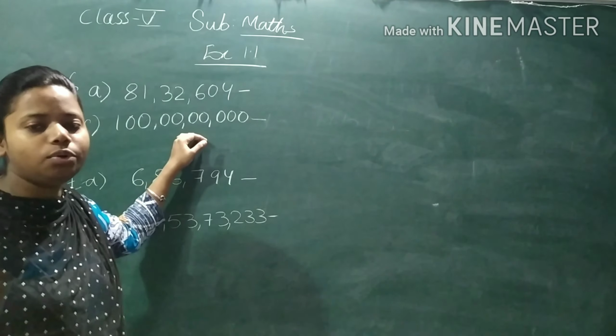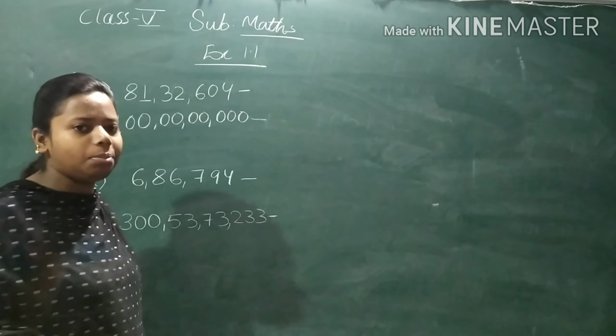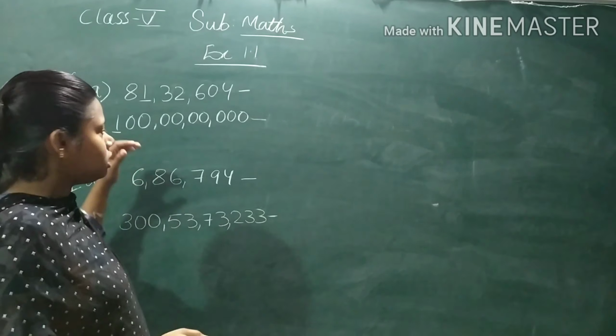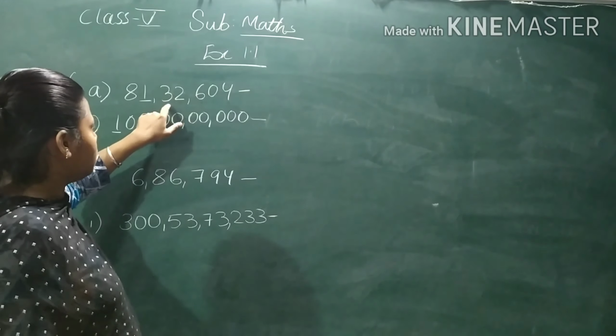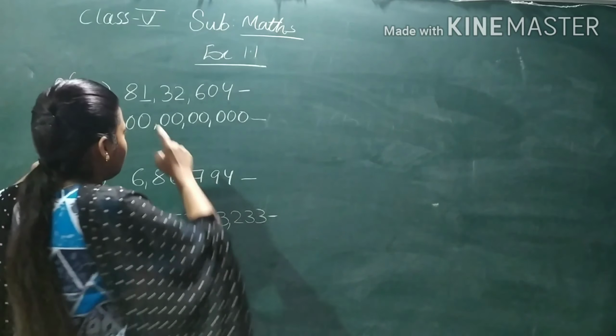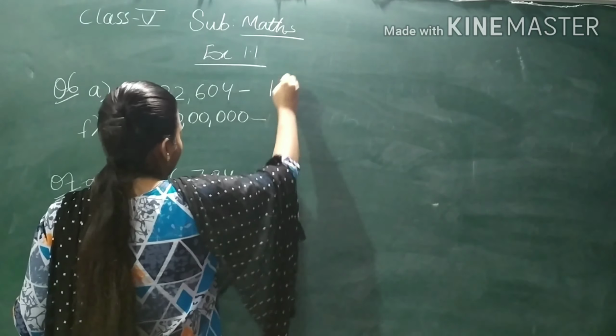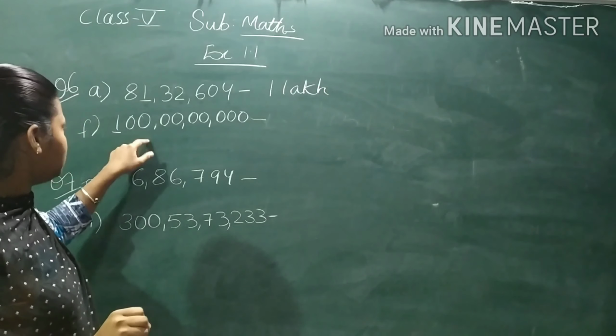Now let's see our question number 6. What is the place value of 1 in each of the following numerals? Now see here. In question number 6, we have to write the place value of 1. In both the cases, we have to write the place value of 1. Now let's see what is the place value of 1 in this number. 1, tens, 100, 1000, 10,000, lakh. So 1 is in which place? Lakh place. So what is the place value of 1? It is 1 lakh. Now let's see in this case.